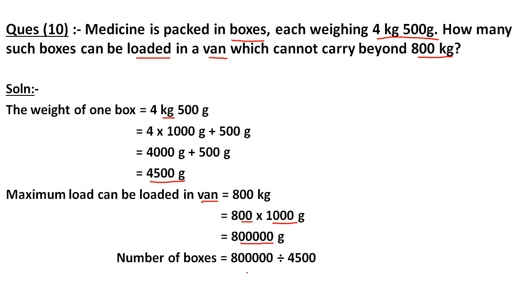And the number of boxes, how will you get the number of boxes? The maximum load that can be loaded in a van, that is 8 lakh gram, will be divided by the weight of one box. Okay, so I divide 8 lakh by 4500. Now see, this 0 will be cancelled out by this 0 and this 0 will be cancelled out by this 0. Now what is remaining? This 8000 is to be divided by 45. Now divide 8000 by 45.